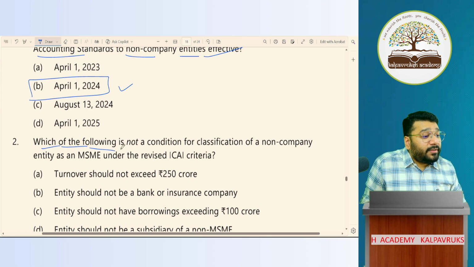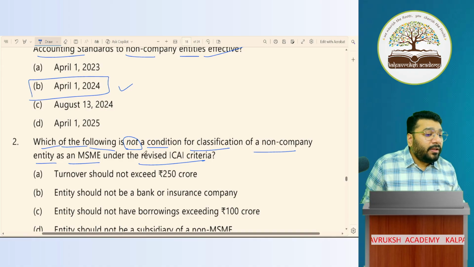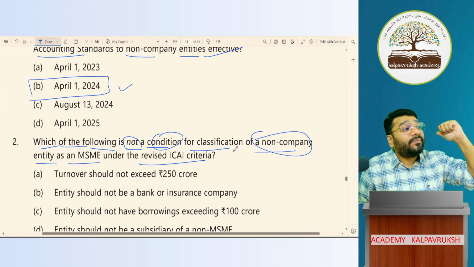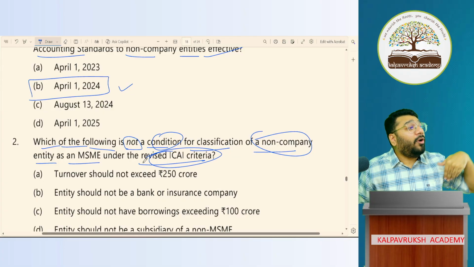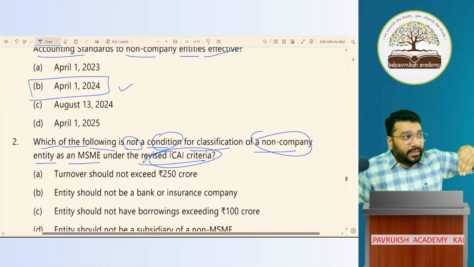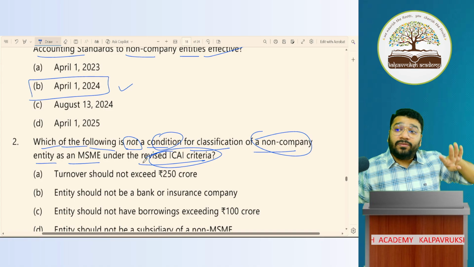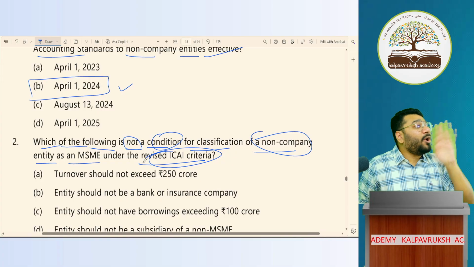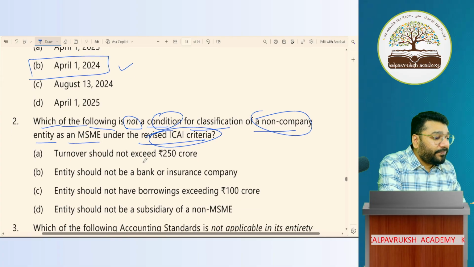Which of the following is not a condition for classification of a non-company entity as MSME under the revised ICAI criteria? Now, please tell me. There are some conditions for non-company entities. Who gives this condition, MCA or ICAI? ICAI. So, which of the following 4 points is given? Which of the 4 points given below is not a condition? Which means out of the 4, 3 will be conditions, 1 will not be a condition. So which is not a condition is what they're trying to find out.